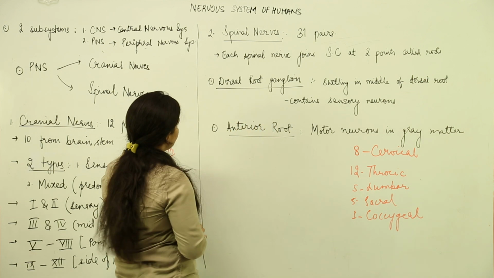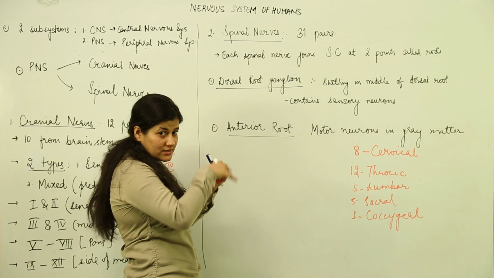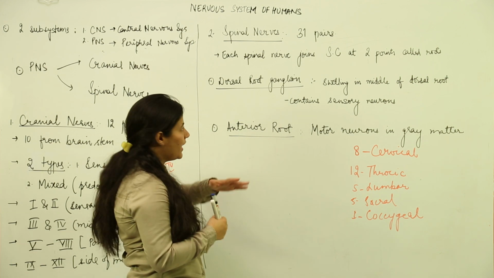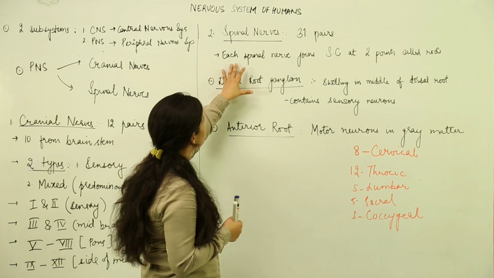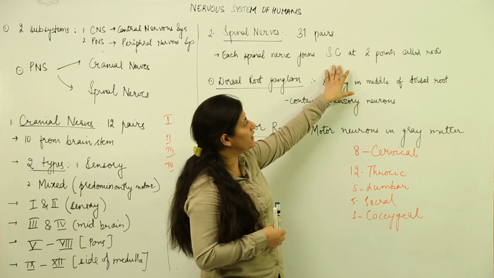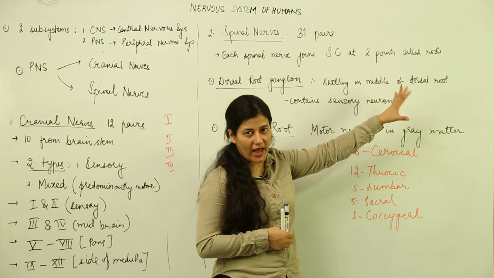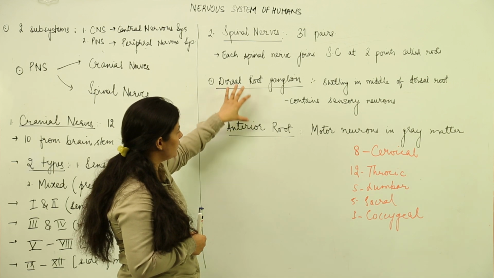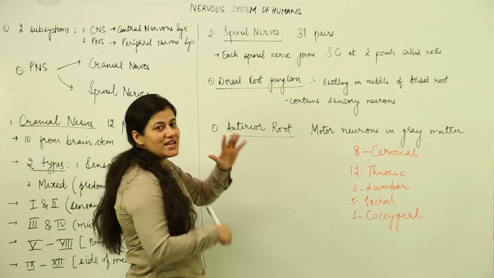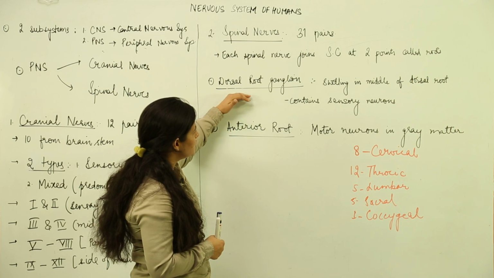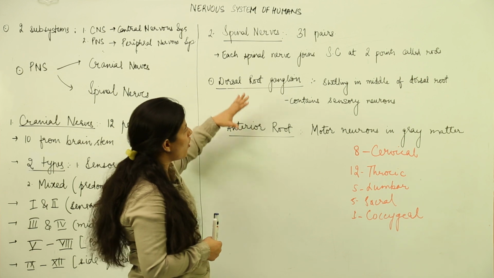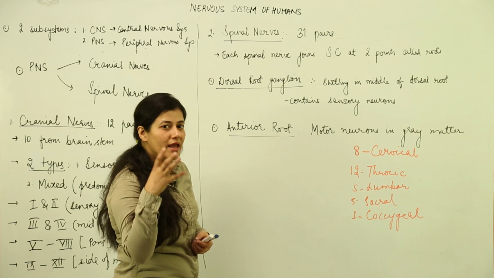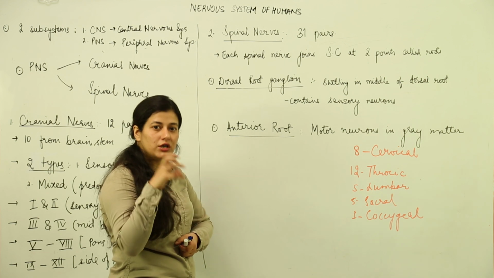Now these 31 pairs, because the central nervous system gives rise to two nerves, one going to the left side and one to the right side. Each spinal nerve joins the spinal cord at 2 points which are known as roots. We have seen that in the structure of the spinal cord as well. Now we have a dorsal root ganglion and the anterior root present in a spinal nerve. This dorsal root ganglion is a form of swelling. When we talk about roots, there is an anterior root and a posterior or dorsal root.